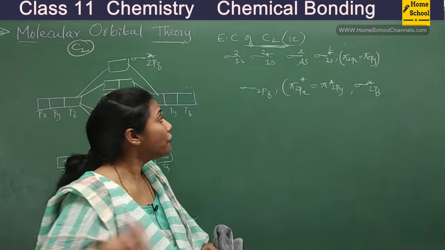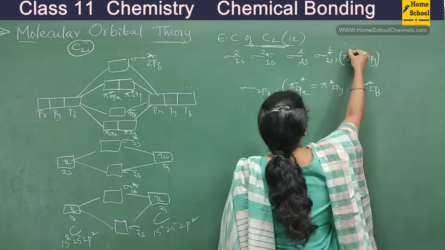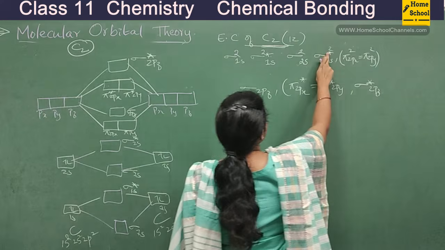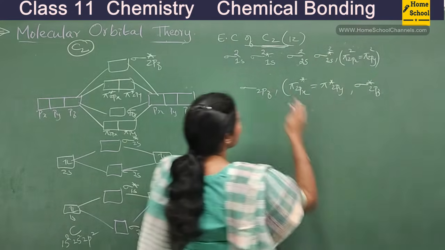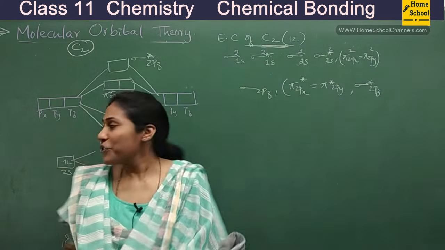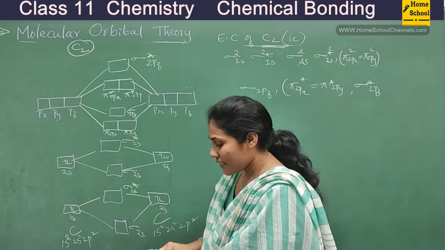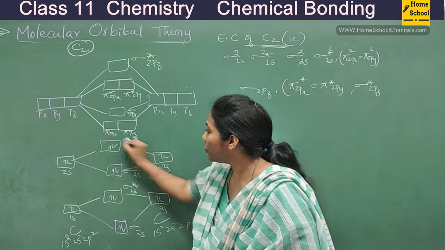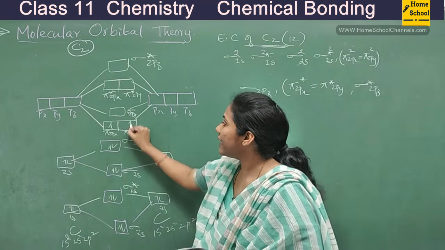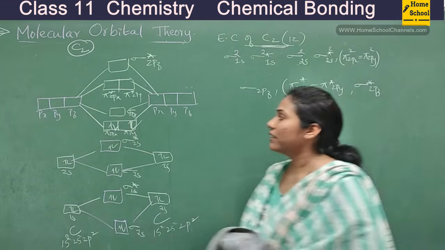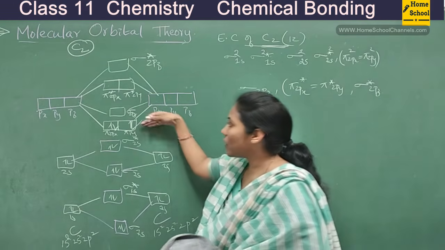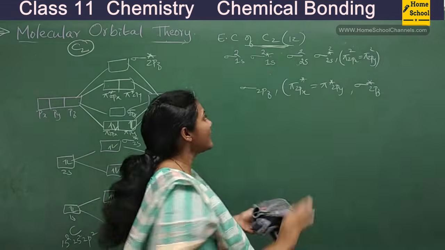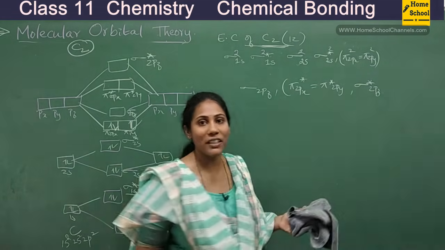Remaining is 4, isn't it? So I'll show 2 here, I'll show 2 here. So 2 plus 2, 4, 5, 6, 7, 8, 9, 10, 11, 12. So this is the electronic configuration. So here, how do you show? Here 2 electrons, here 2 electrons, here 2, here 2, 8 are over, 9, 10, 11, 12. Right? So till here electrons are filled. Remaining molecular orbitals are empty. So this is the way of writing electronic configuration.